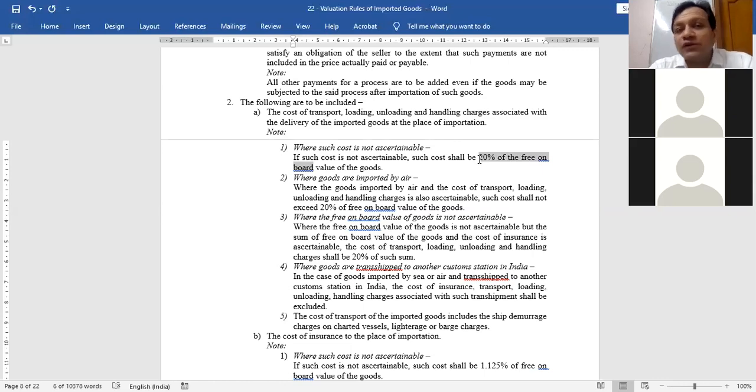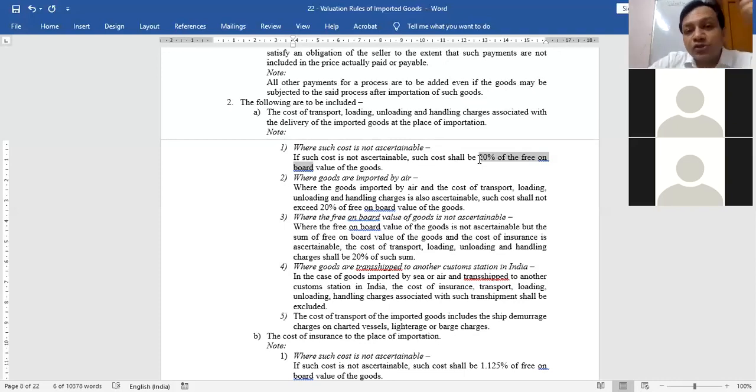That 2 crore is the cost of those goods not at the Indian port, but when the ship was in France and the goods are on the ship, not outside the ship. Because if the goods are outside the ship, some loading charges in France are also required to be paid. So what is free on board value? When the goods were loaded on the ship in France, from where you are importing the goods, at that time, what is the value of the goods? That is known as free on board.